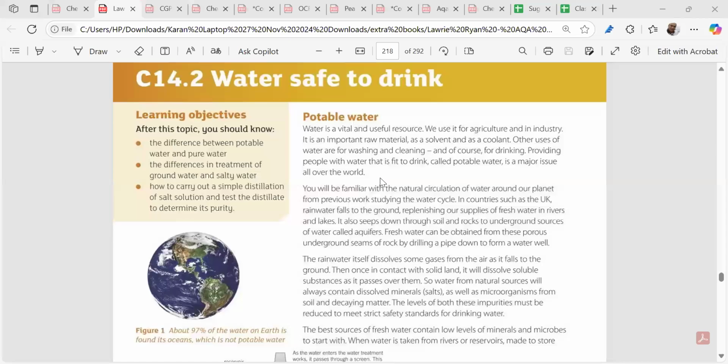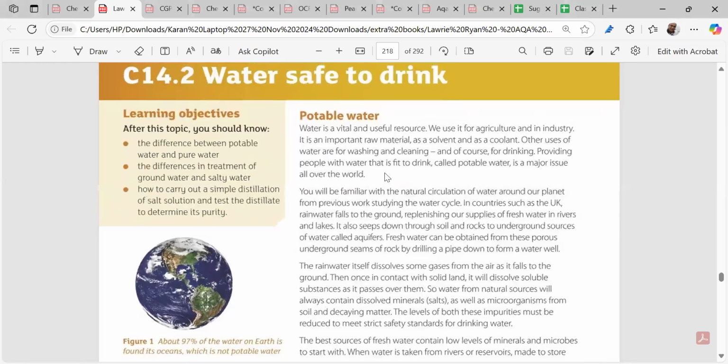part called potable water. This is in the GCSE paper number 2. Now, in the potable water, we have to understand what exactly we mean by potable water. Potable water, in one definition, you can open up the book quickly. This might be page number 208 or 209, I guess. Please open the book quickly.